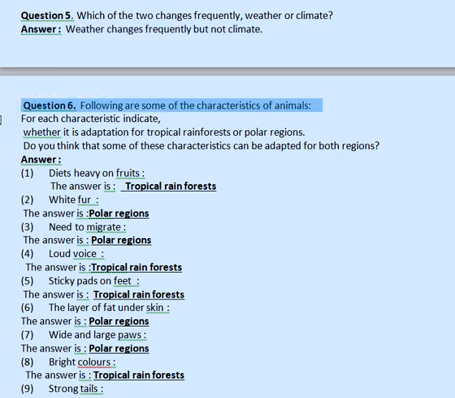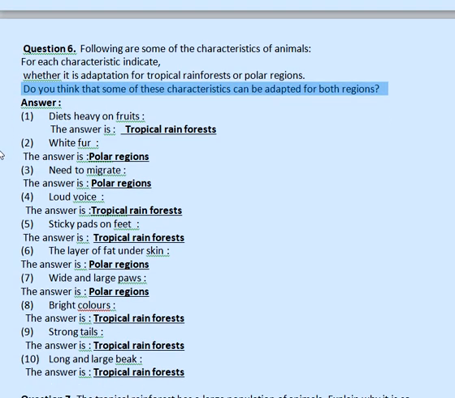Question 6. Following are some of the characteristics of animals. For each characteristic indicate whether it is adaptation for tropical rainforests or polar regions. Do you think that some of these characteristics can be adapted for both regions? Answer: 1. Diets heavy on fruits. The answer is tropical rainforests. 2. White fur. The answer is polar regions. 3. Need to migrate. The answer is polar regions. 4. Loud voice. The answer is tropical rainforests. 5. Sticky pads on feet. The answer is tropical rainforests.